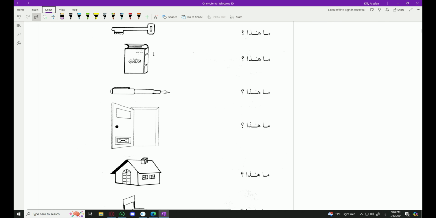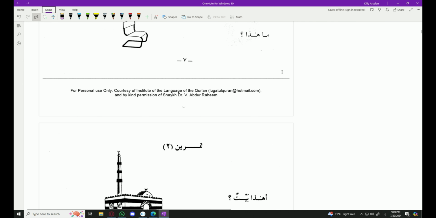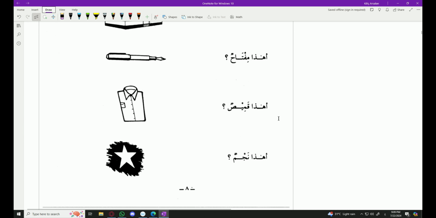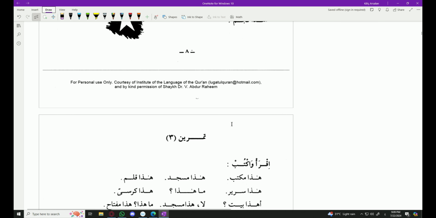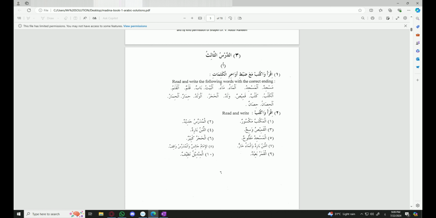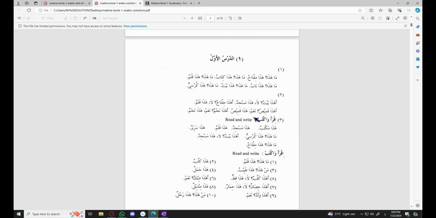This is the exercise or tamreen, and like I've mentioned in the short, you must practice all of it. You must first memorize the vocabulary and practice the exercises. For example, you might get stuck on some of the tamarin. Here it's written ikra waktub, which means read and write. You can easily refer to this glossary or this book one Arabic solutions page, and the meaning of that specific word would be written there. For example, ikra waktub, read and write.